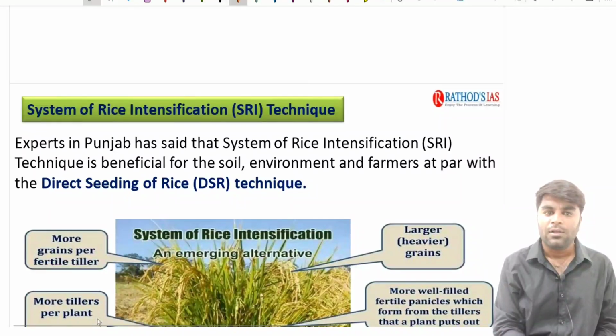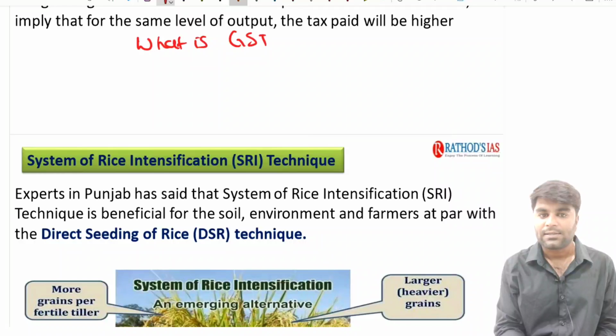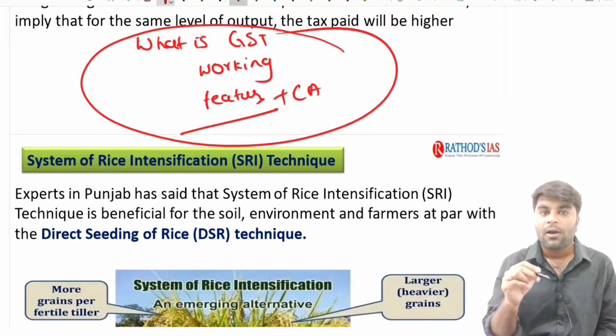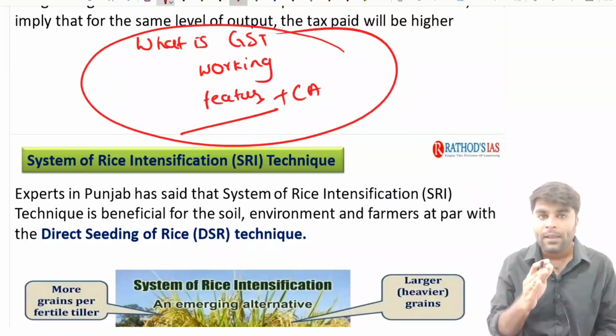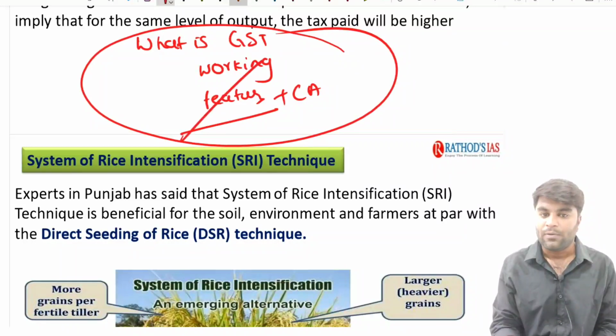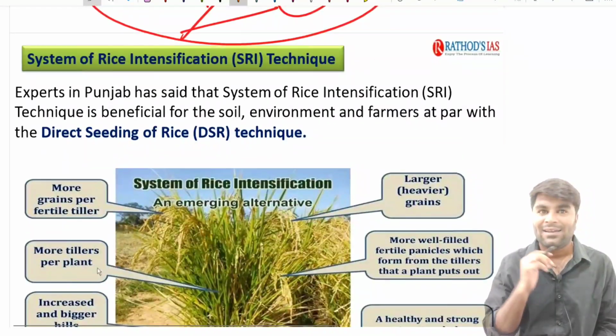So in this topic, you have clearly understood what GST is, what goods and services tax is, its working, its features, and also the current affairs. In such a way, you should cover each and every topic, not only in the economy, but also with respect to polity and the rest of the subjects. You should be very thorough with the static, as well as very good with the current affairs, right? Now let us see the next topic.